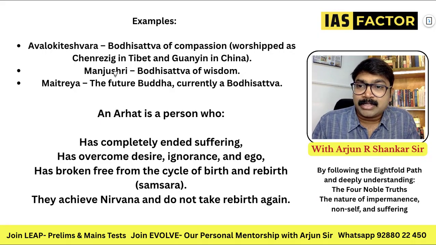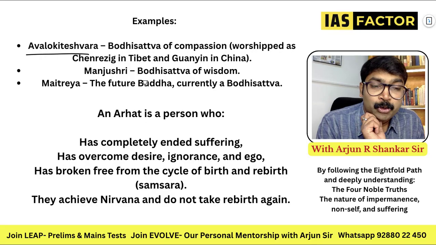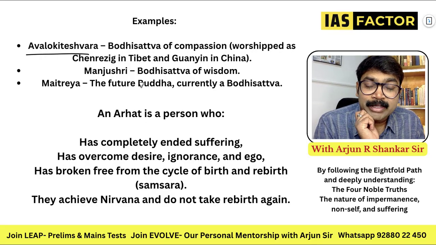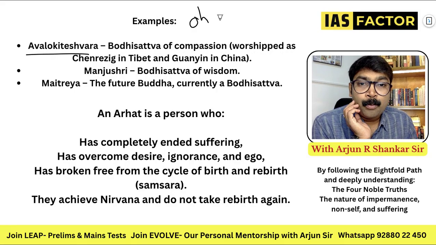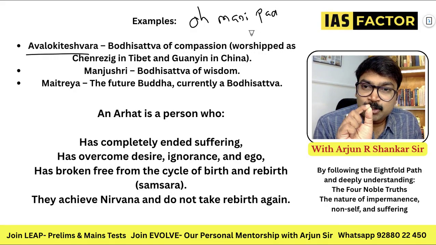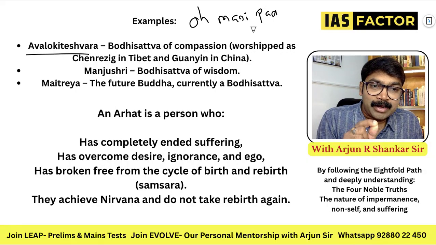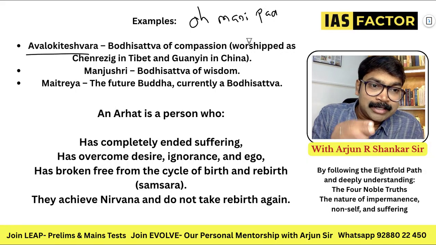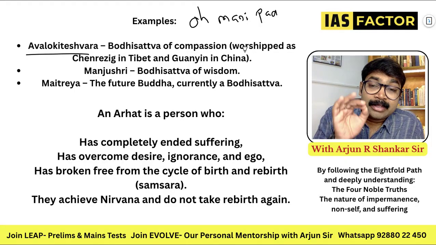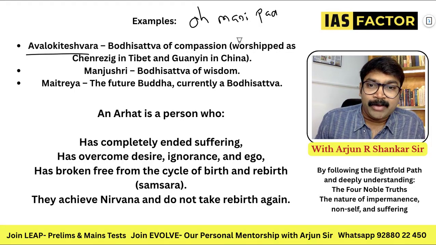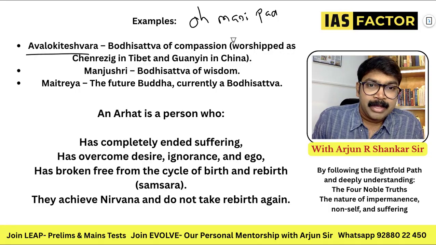Some of the examples are Avalokiteshvara. If you go to YouTube and search the mantra of Avalokiteshvara, it is very, very soothing to listen to. And in Vajrayanism, you must have heard the famous mantra, Om Mani Padme Hum. It is a very strong mantra of Vajrayanism, and it needs to be recited evenly, just like the Vedas have chandas, the meter. Even pronouncing this mantra, there is a lot of energy if you do it the right way. So Om Mani Padme Hum is one of the important things.